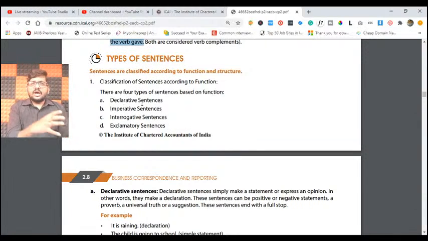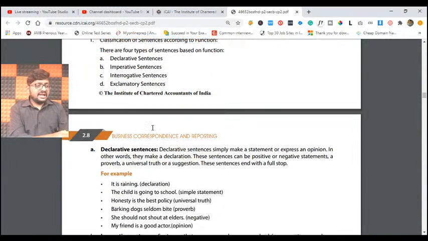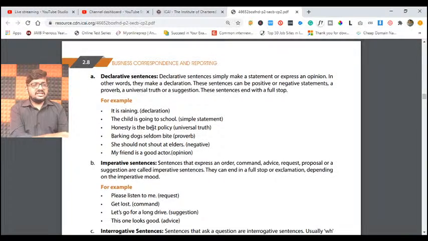The name itself is telling you that you are trying to declare something. Imperative statements, interrogative statements, exclamatory statements. Let us see one by one what these sentences are all about. Declarative sentences: you are declaring, the name itself is telling, you simply make a statement or express an opinion. You are declaring a statement, or you are trying to express an opinion.